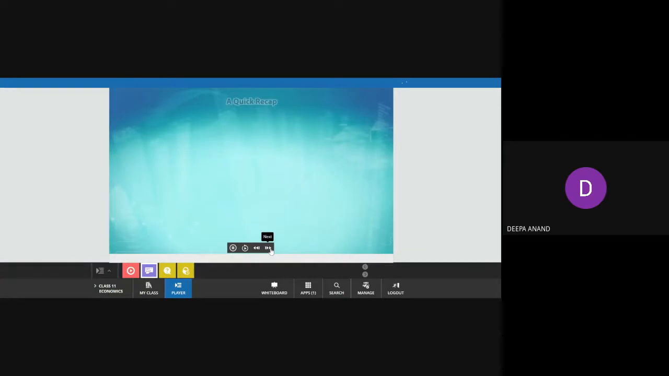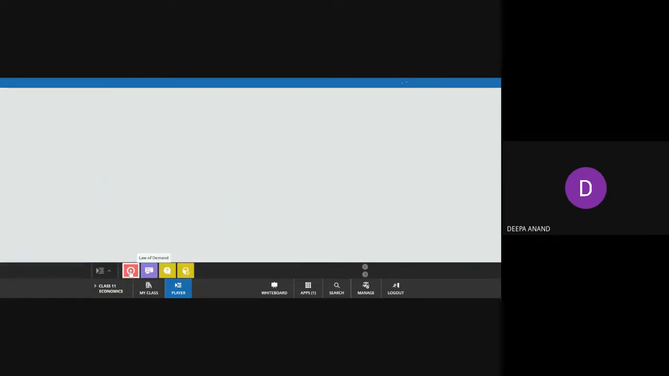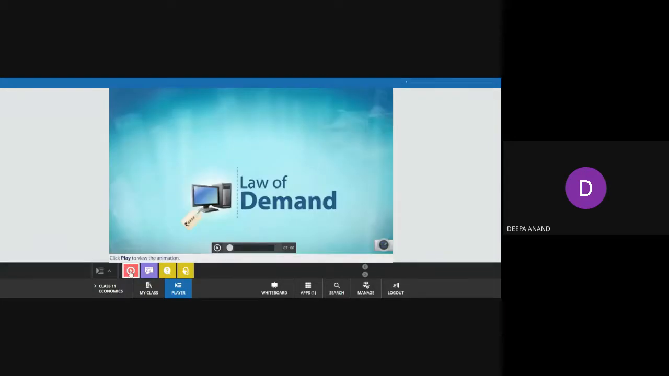A quick recap. Here are the main points covered in this topic. This is the law of demand. All these things you have already seen. That's simply a repetition.